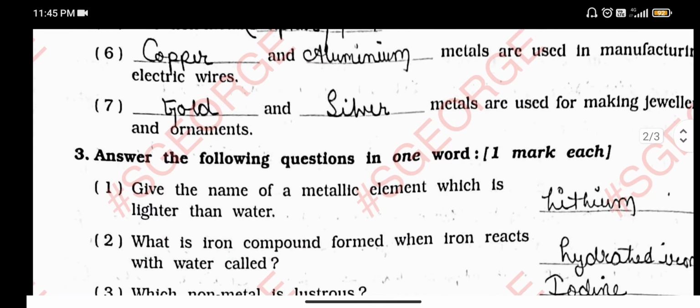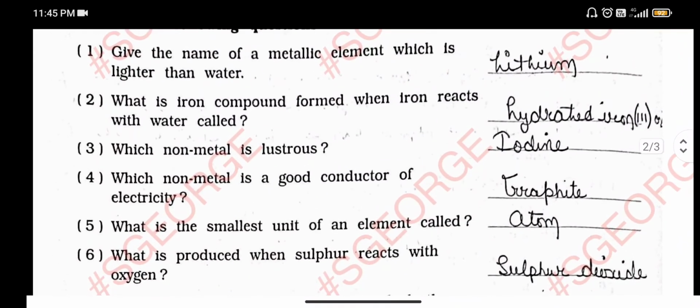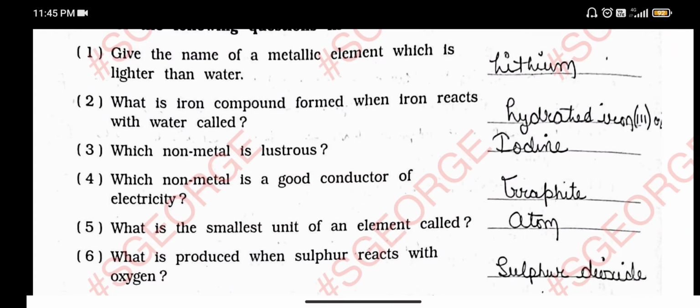Now number 3, give the answer in one word. Give the name of the metallic element which is lighter than water. अरे ऐसा तो हो ही नहीं सकता, पानी से हल्का तो कुछ हो ही नहीं सकता, ऐसा हो ही नहीं सकता.